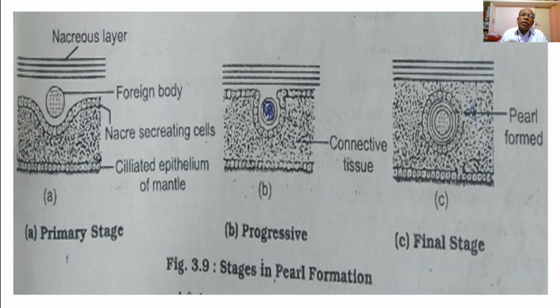as that of pearl, that is having a shining glistening appearance, which is formed or secreted in the form of a homogeneous nacre coat around the foreign antigen or the sand grain, and thus within a period of 2 to 3 years the pearls are formed in the mantle wall of the pearl oyster. So this is a quite simple mechanism, that is a method of production of the pearl.